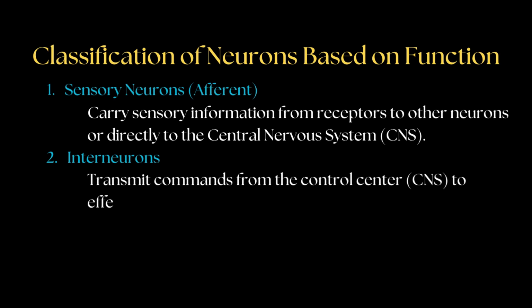Interneurons are found within the CNS. They play a key role in processing information and transmitting signals from the control center to the effector organs, such as muscles or glands. Essentially, they relay commands within the body.